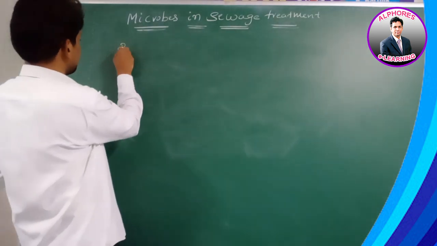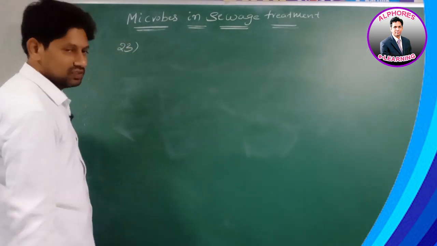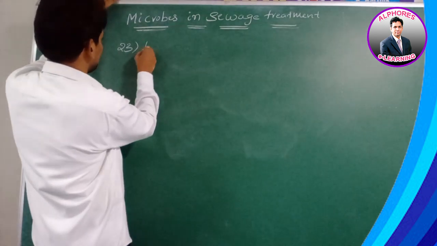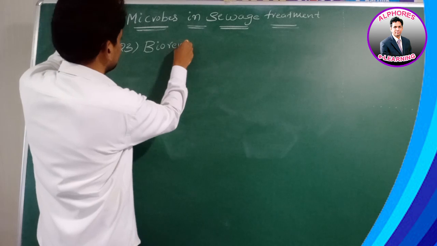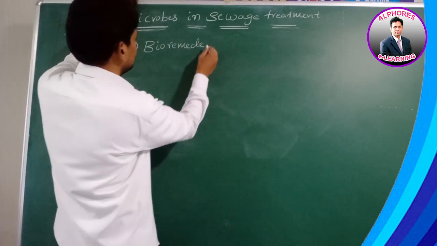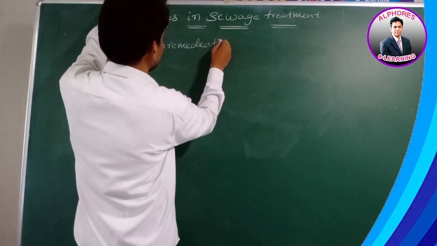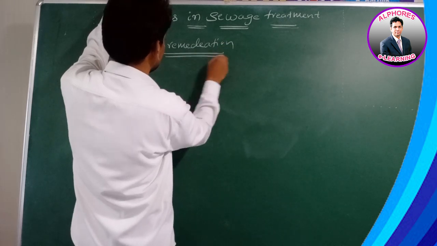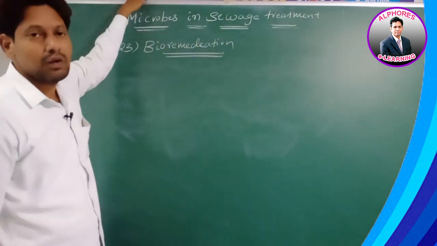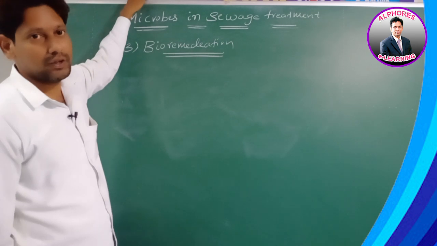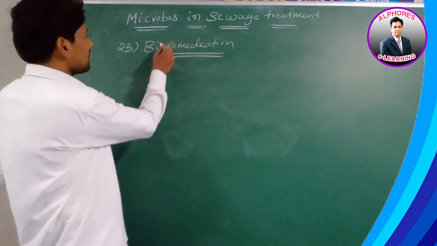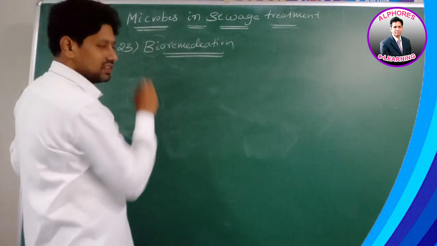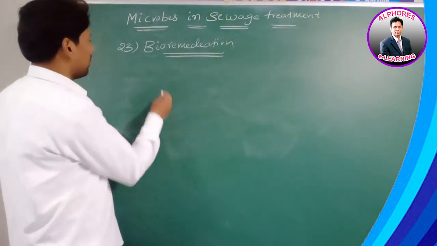Go for next, number 23, bioremediation. What is it? What is the meaning of bioremediation, sir? Sir, bio means living organisms, right? Here we are using microorganisms.